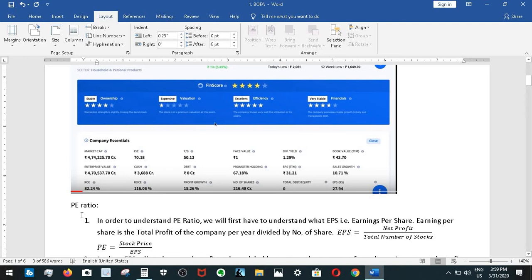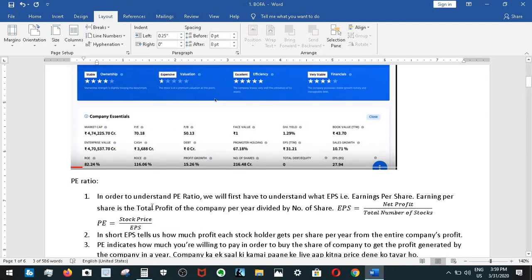Now let's look at the PE ratio. In order to understand the PE ratio, we'll have to understand what EPS is, that is earnings per share. Earnings per share is the total profit of the company per year divided by the total number of shares.